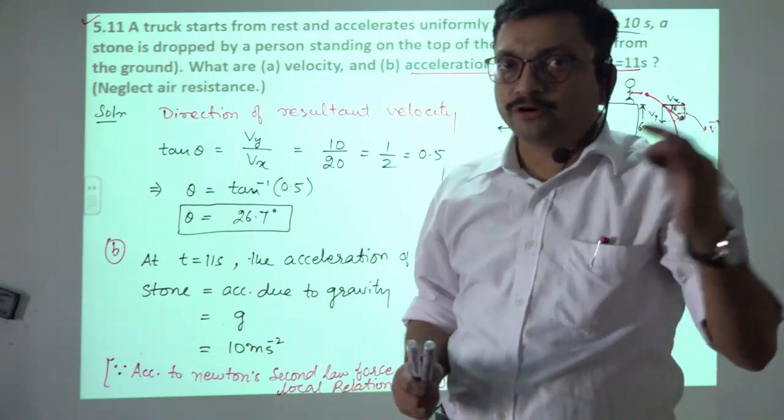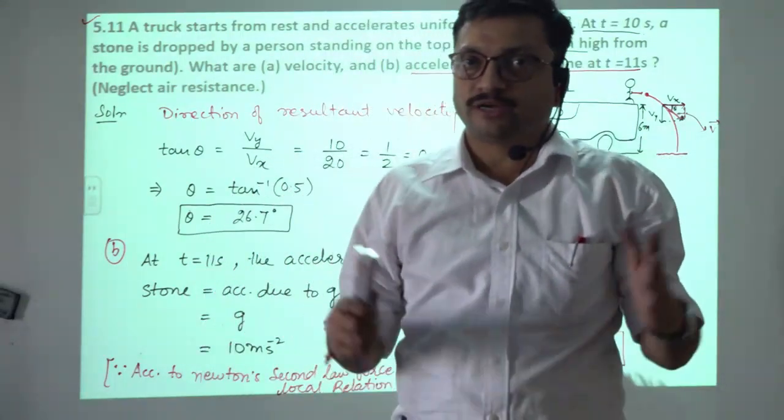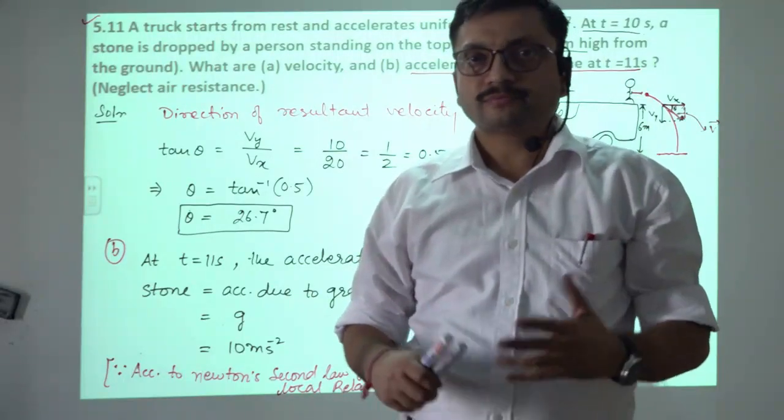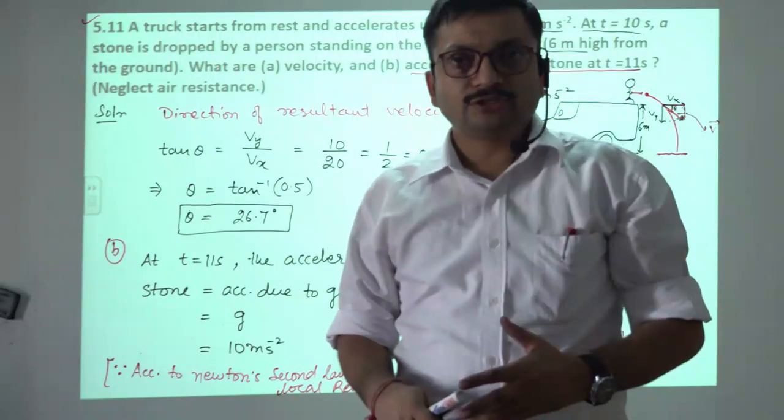So as soon as the body is dropped from the moving truck, it is under the influence of the gravitational force. Okay, so we can say acceleration of the body will be equivalent to acceleration due to gravity.